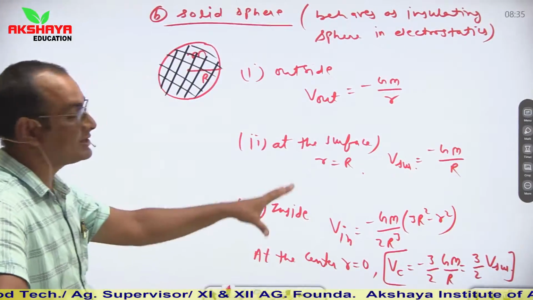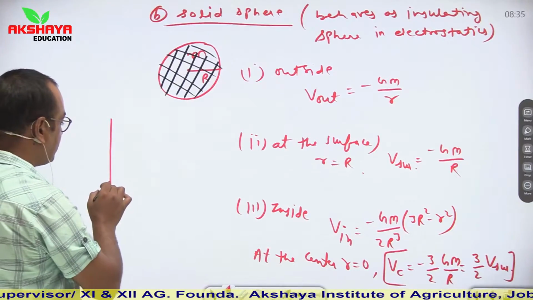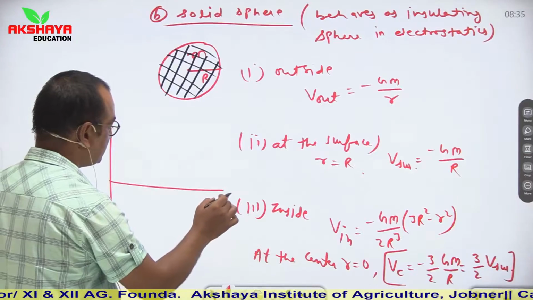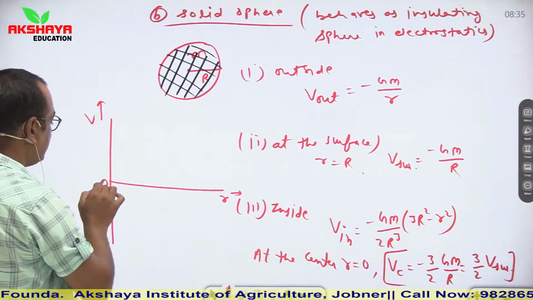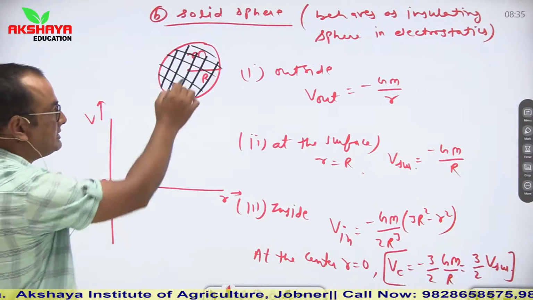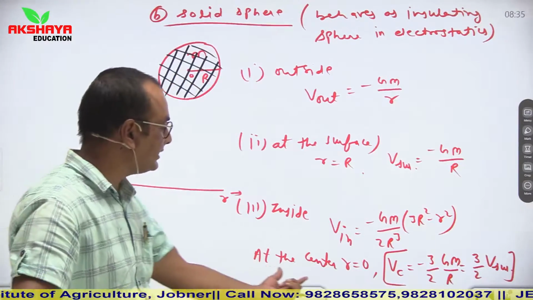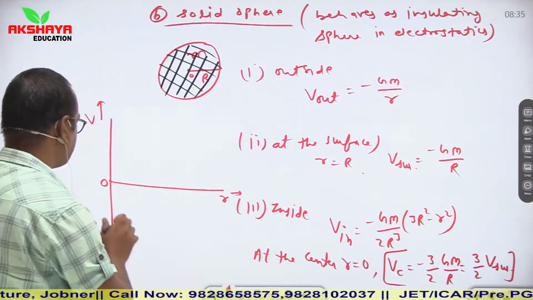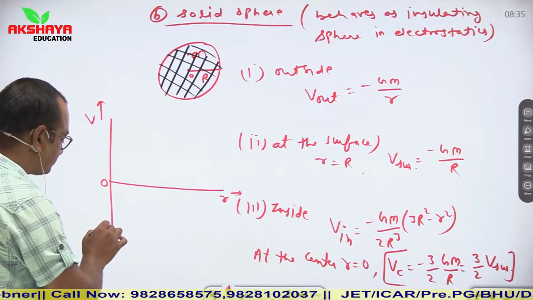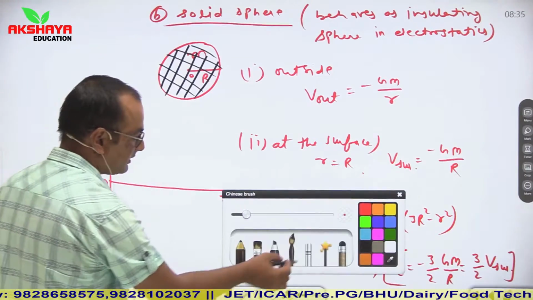Now plot these relations into a graph. So children, when we plot it on the graph, see what happened. This is the value of r, this is V, here it is 0 which represents the center, so at the center Vc is equal to 3 by 2 V surface. Let us say this is any point which represents the value of gravitational potential.